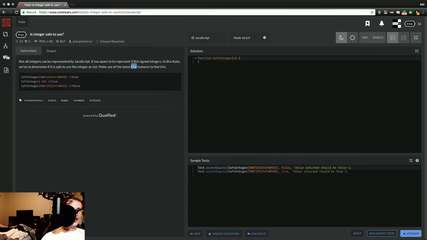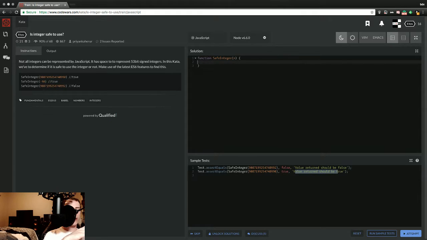So, functions, safe integer n. I honestly feel like everything has been done for us. False value should be false. Value returned should be true. Is there really anything more that we need from here? Like, would it be return n?